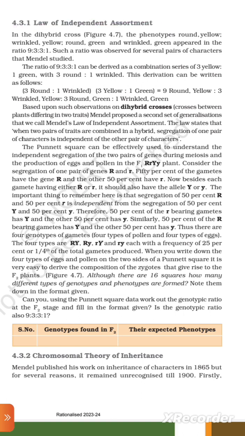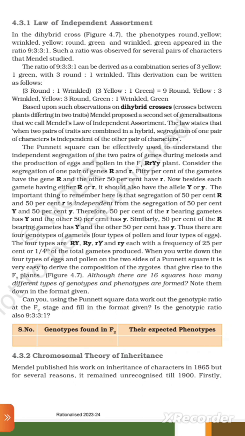4.3.1. Law of independent assortment. In the dihybrid cross, figure 4.7, the phenotypes round yellow, wrinkled yellow, round green, and wrinkled green appeared in the ratio 9:3:3:1. Such a ratio was observed for several pairs of characters that Mendel studied. The ratio of 9:3:3:1 can be derived as a combination series of 3 yellow, 1 green with 3 round, 1 wrinkled. This derivation can be written as follows: 3 round, 1 wrinkled, times 3 yellow, 1 green, is equal to 9 round yellow, 3 wrinkled yellow, 3 round green, 1 wrinkled green.